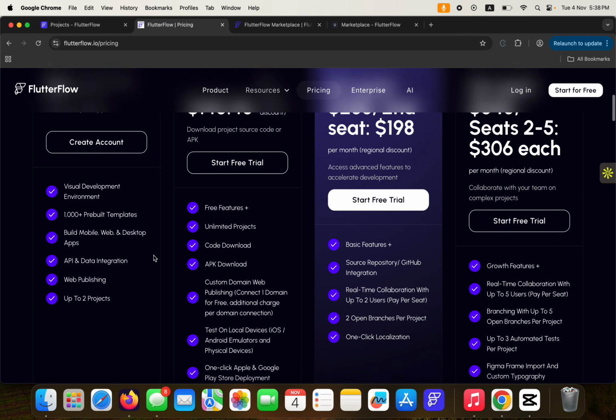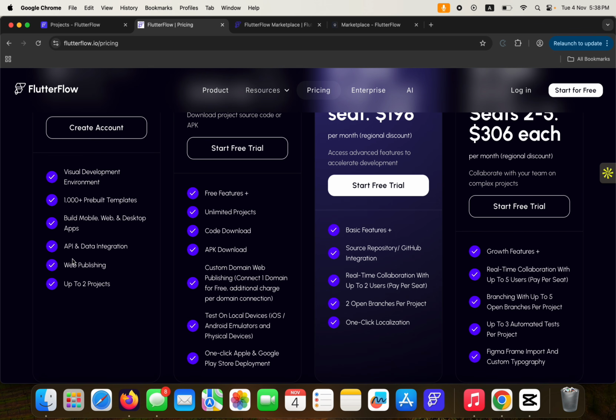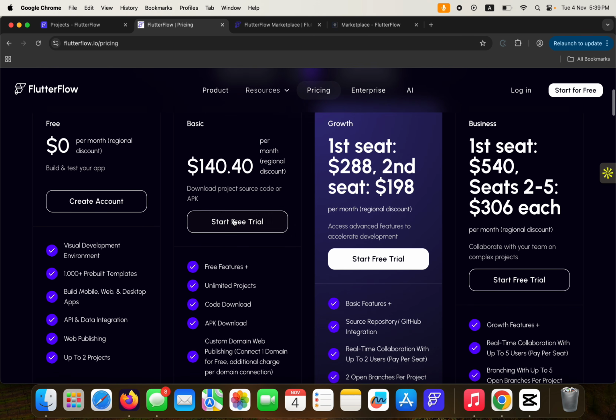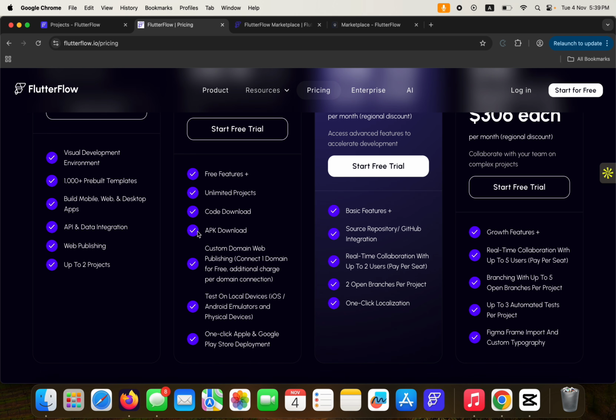For the free account, you have only access to 2 projects. You can do web publishing, you can do API and data integration, you can build mobile, web, and desktop apps. You can have access to 100 plus pre-built templates, visual development environment, all of that. Then for the basic plan, you get access to the free features, and then unlimited projects, code download, APK download, custom domain for web, that's 1. Publishing, connect 1 domain for free, and then you can test on local devices, iOS, Android emulators, and physical devices too. 1-click Apple and Google Play Store deployment.